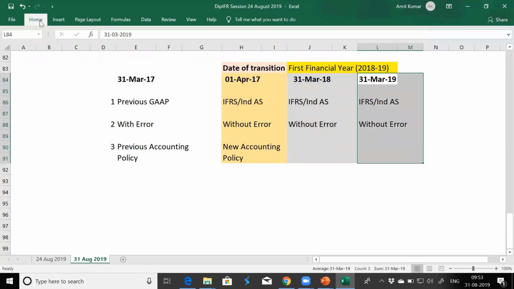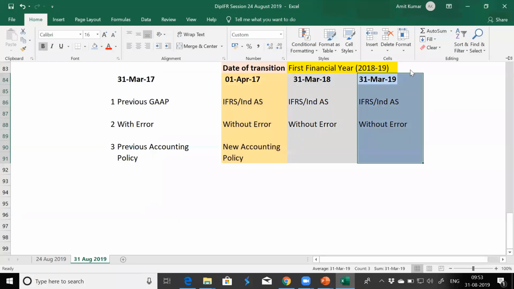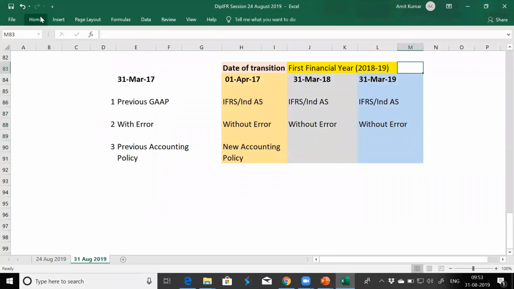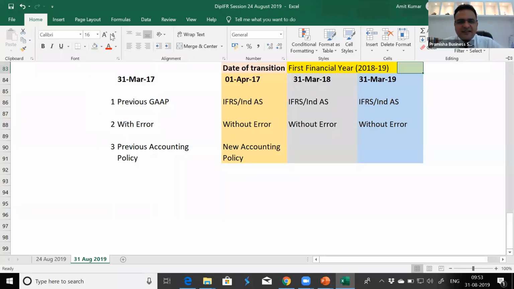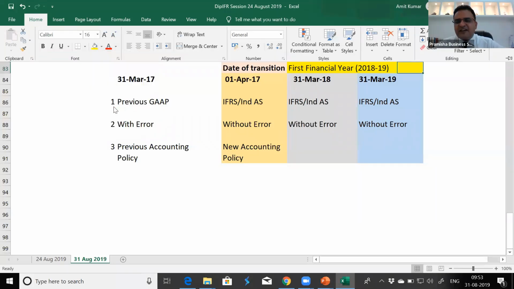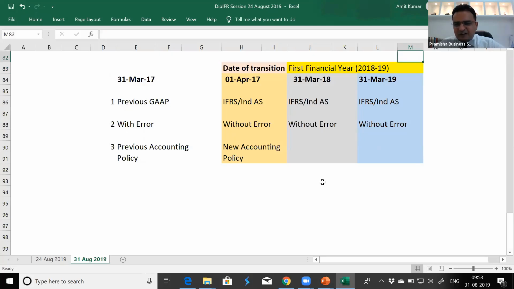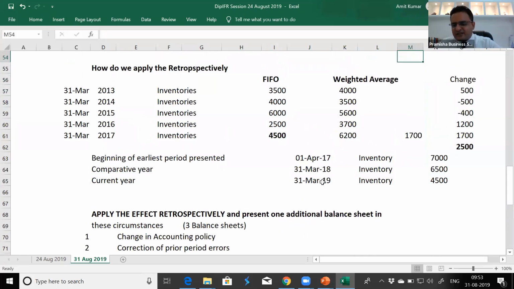Yeah, Amit, just one question. Shouldn't my actual inventory be 6,200 for that year? Yes, and I was waiting for that question. Plus and minus the adjustment, whichever is there. Yes, I purposely left it unattended so that I wanted you to think. The reason why it is happening is because I've taken some imaginary figures. The difference should have been exactly the difference between these two, because I'm recalculating as if since beginning.